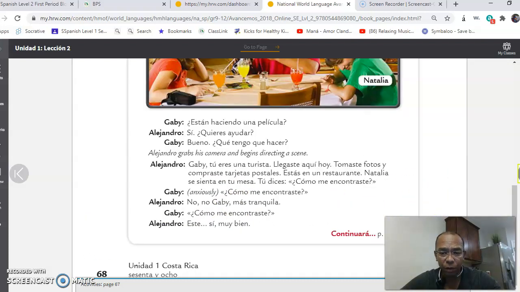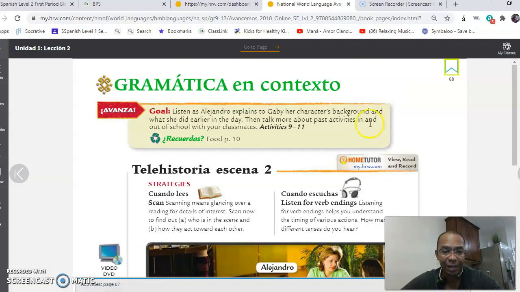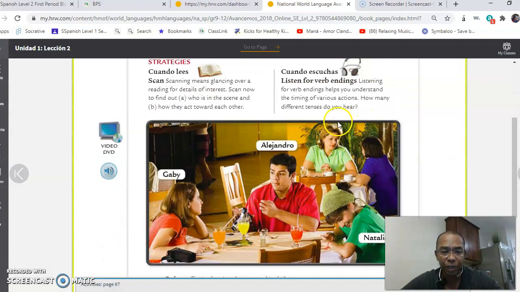Now, if you go to page 68, in page 68, we are going to watch the telehistoria. Right here, we have Gaby, Alejandro, and Natalia. Let's listen to what they have to say.